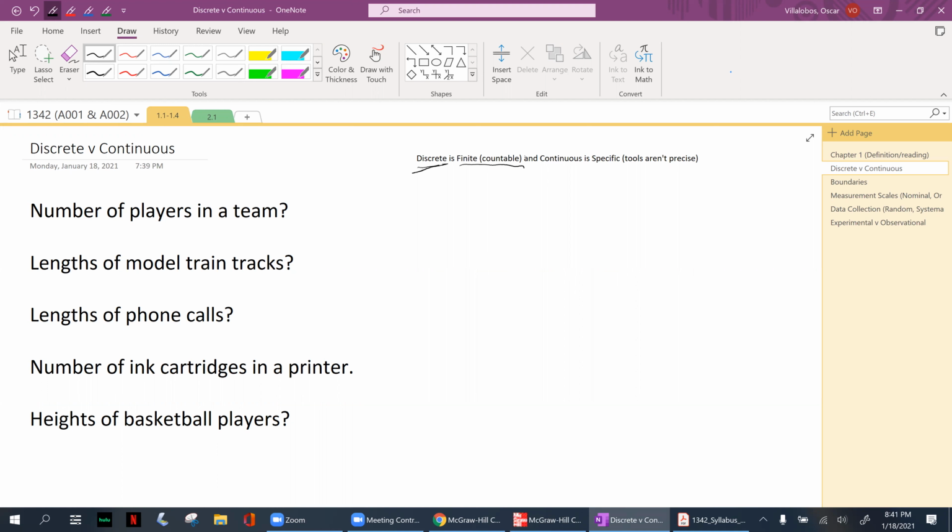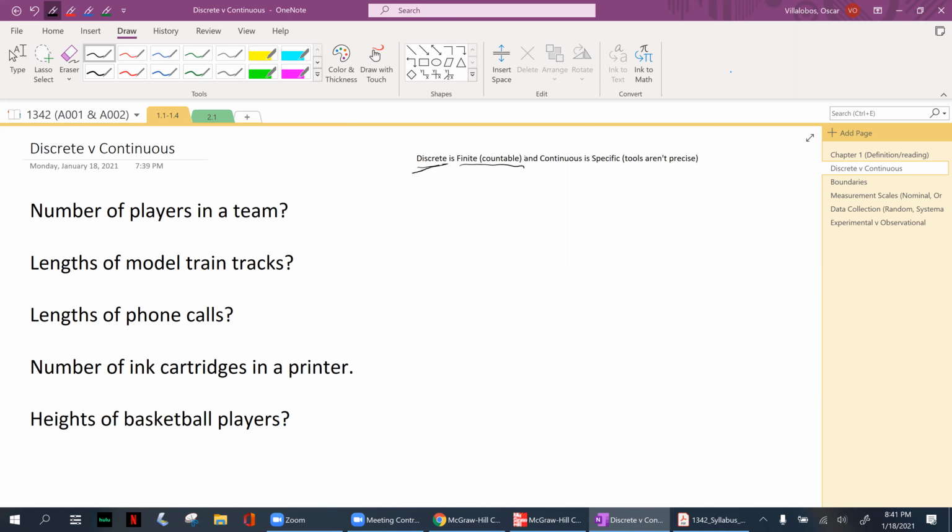If I were to get on a scale, it could say, let's just say, 150, but I'm not exactly 150. It could be 150.12784, and that number goes on. There are limitations on the equipment that we have that don't give us a precise answer.